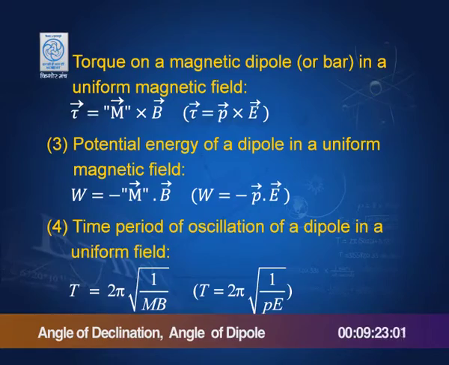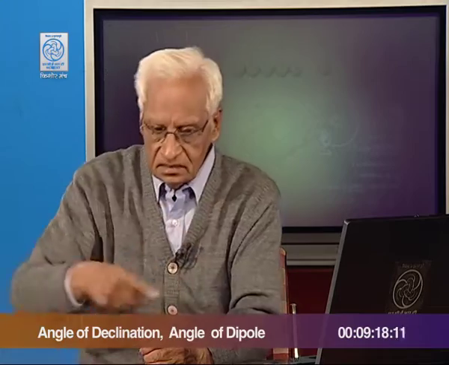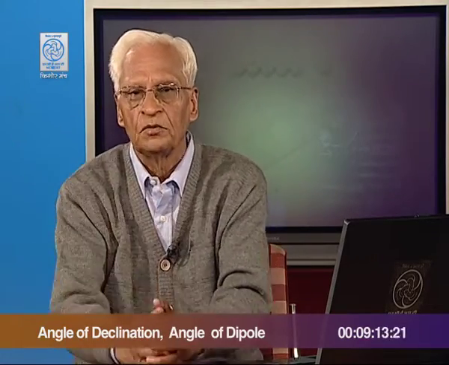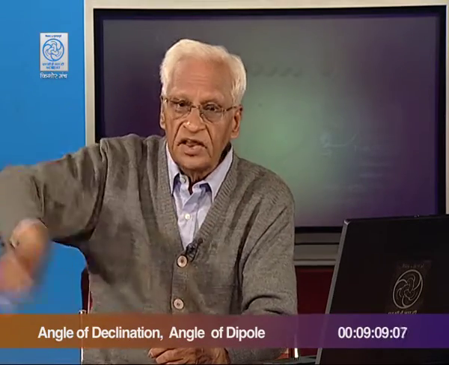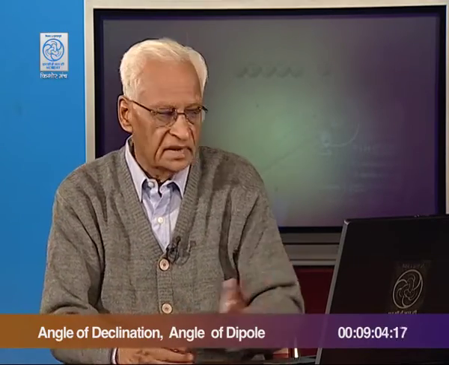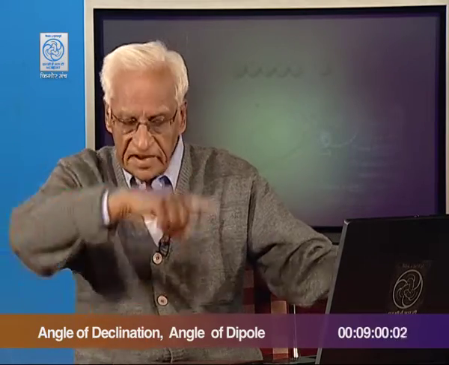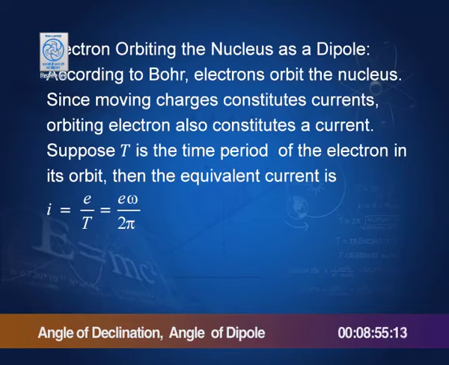Now, let us take the case of atomic physics. An atom has a nucleus and a large number of electrons going around this nucleus. These electrons are charges, and since they are moving, they constitute currents. We have seen that if you take a charge and it takes time T to move around, then it is equivalent to a current e by T, and T is nothing but 2 pi by omega.